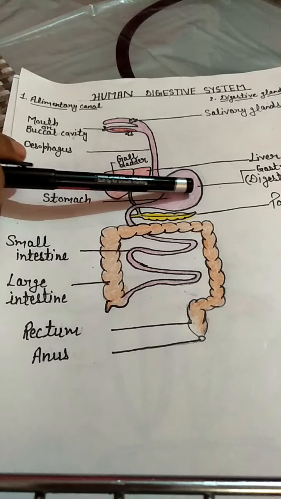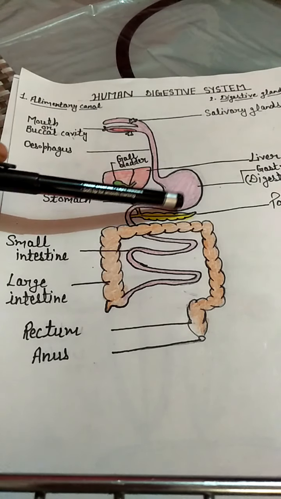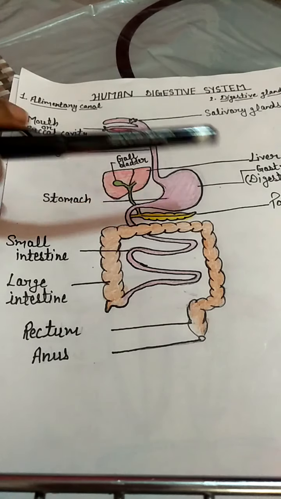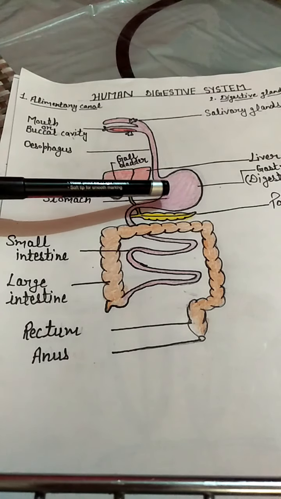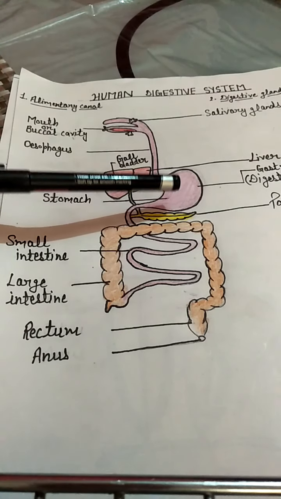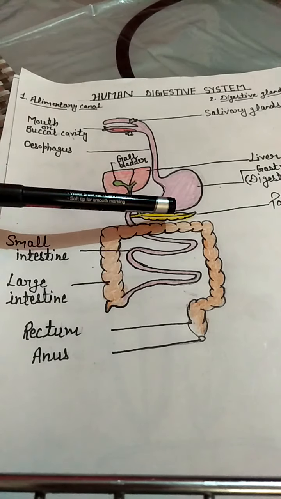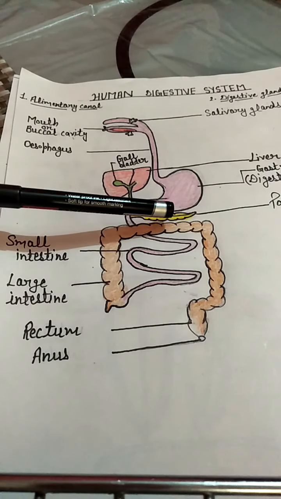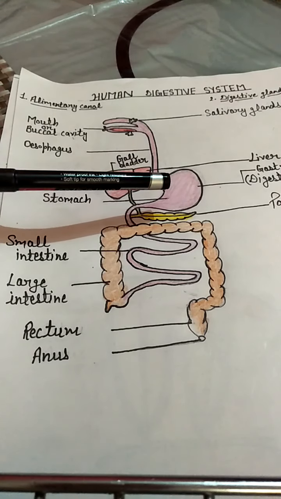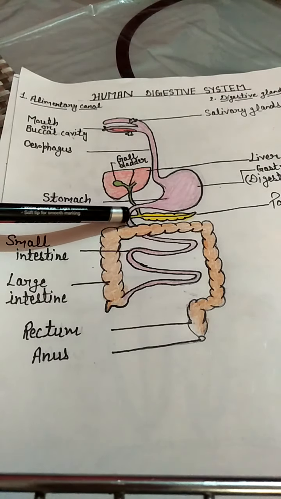Now, the stomach is a J-shaped, thick-walled muscular organ, and it also possesses glands, but I will discuss the glands later. The stomach is muscular, so contraction of the muscles of the stomach results in the churning of food, meaning grinding of the food into a fine paste, so that enzymes can work properly on the food. Then the stomach leads to the small intestine.